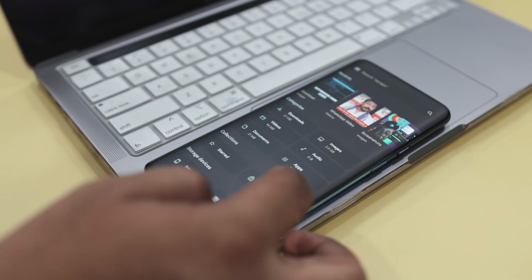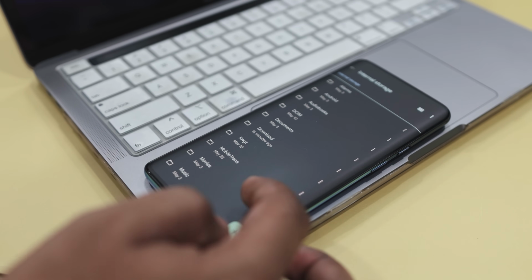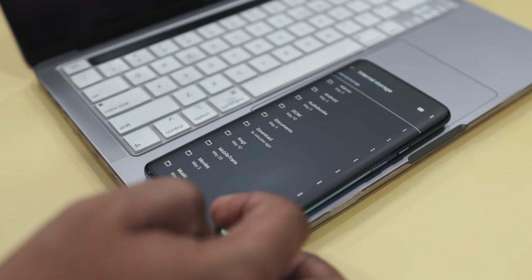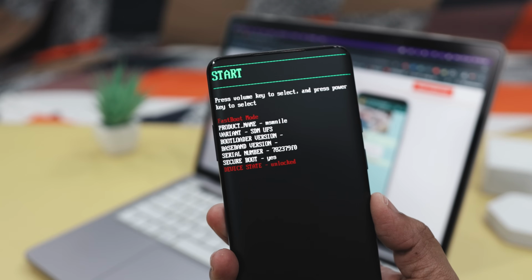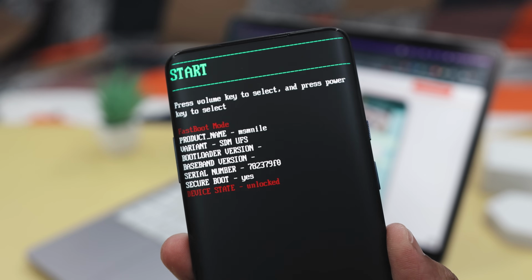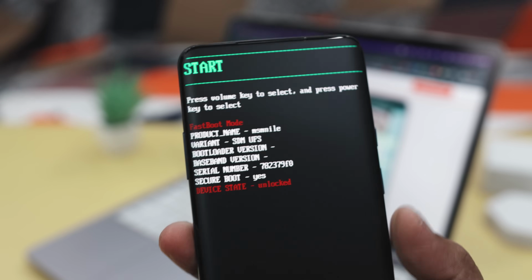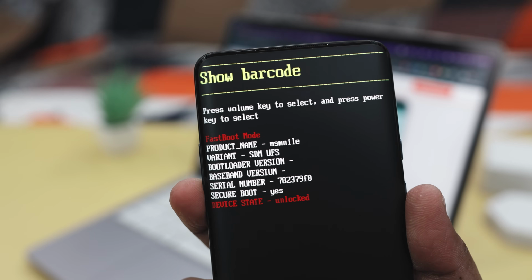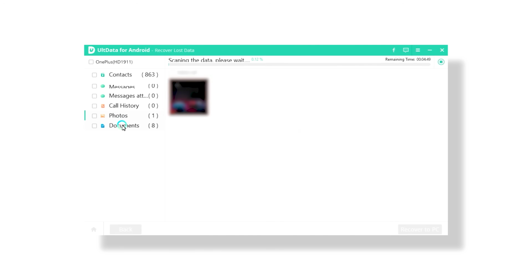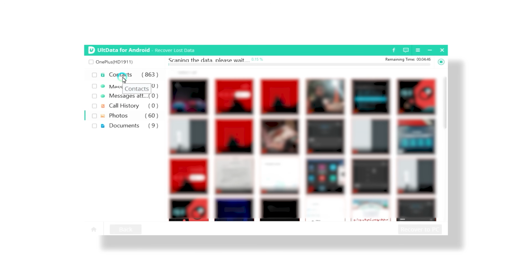Now, I'm pretty sure many of you have had one of those heart-stopping moments when you accidentally delete something important on your Android device, or maybe your phone crashed, got damaged, or just decided to lose your data. That's where Tenorshare UltData for Android comes to the rescue. This amazing tool can help you recover lost data even if you don't have a backup.